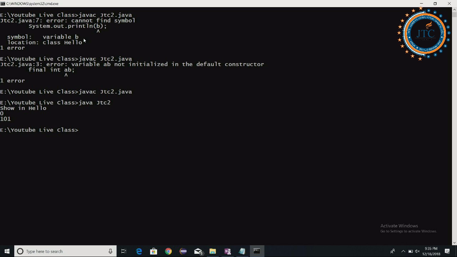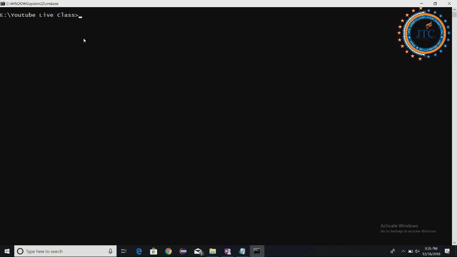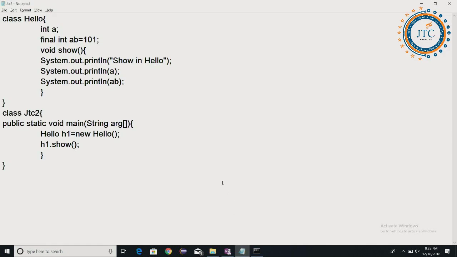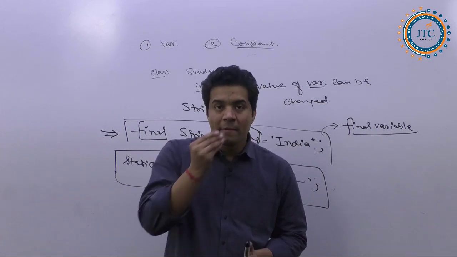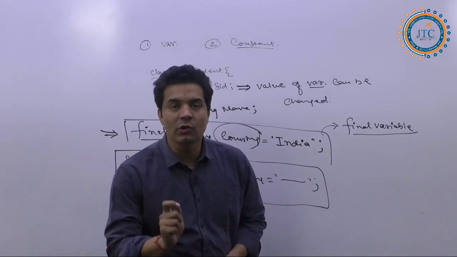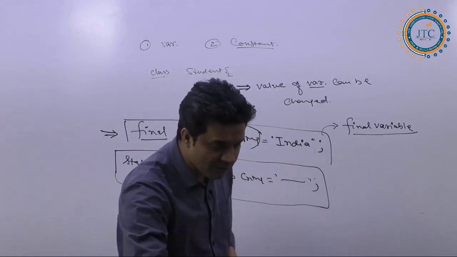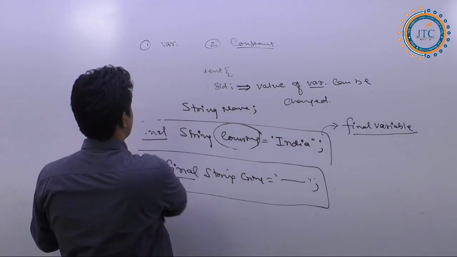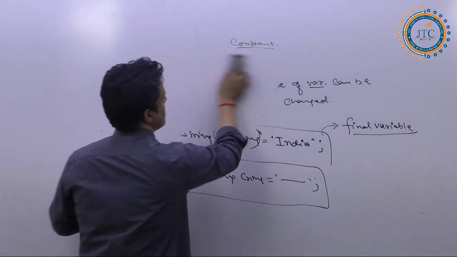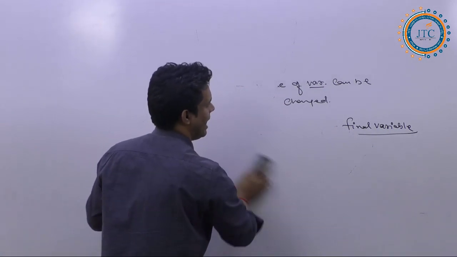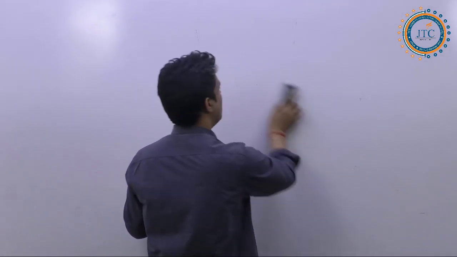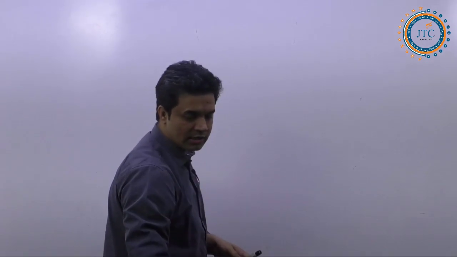Now let's come to another way. What is that another way? One thing we understand from here. If I am declaring some variable, I'll just explain to you what exactly we are talking about and how it is coming in this.